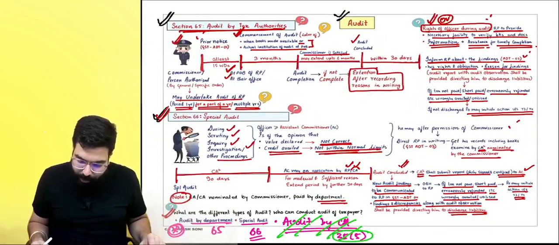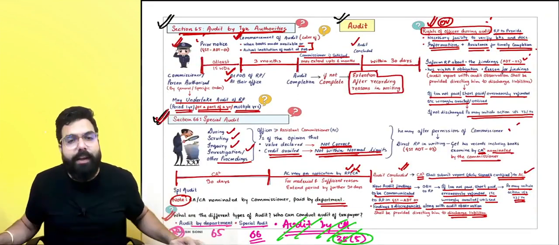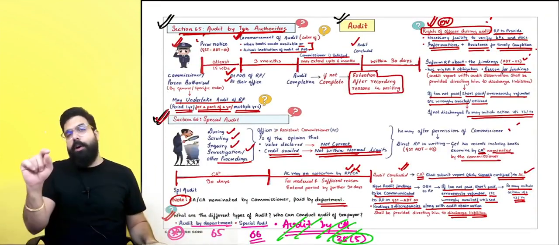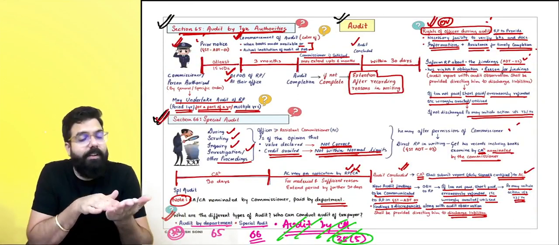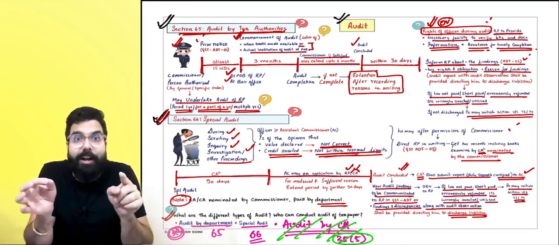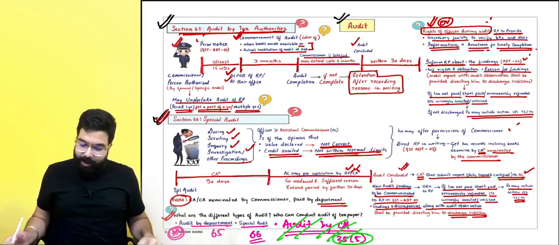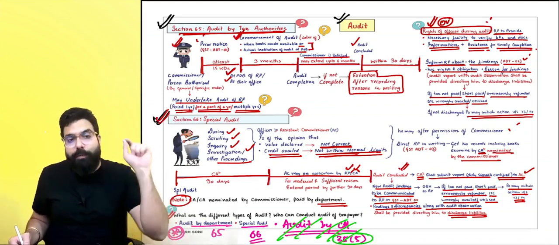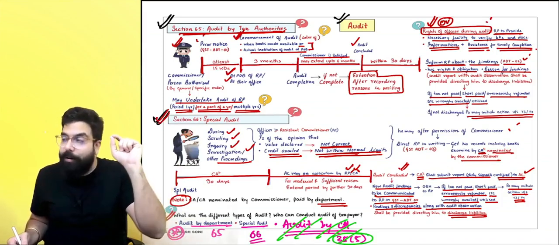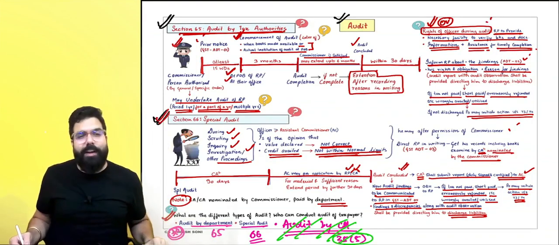And hence, if they ask you now what are the different types of audit, there are only 2 types of audit. Audit by tax authorities under section number 65, and special audit under section number 66. Here we are done with a quick revision of your chapter on audit, basically audit by tax authorities and special audit.